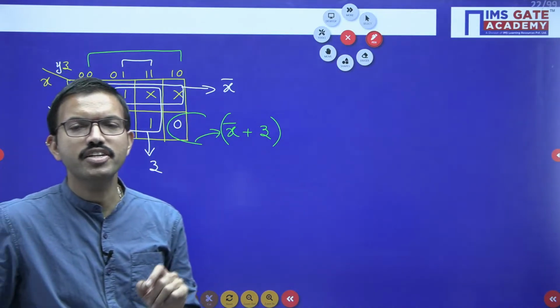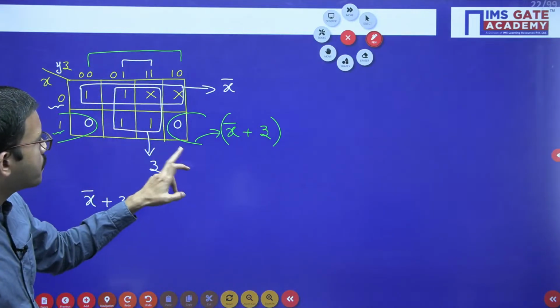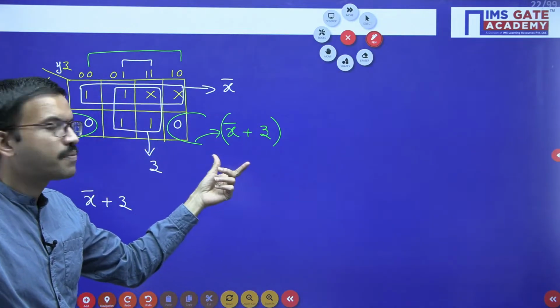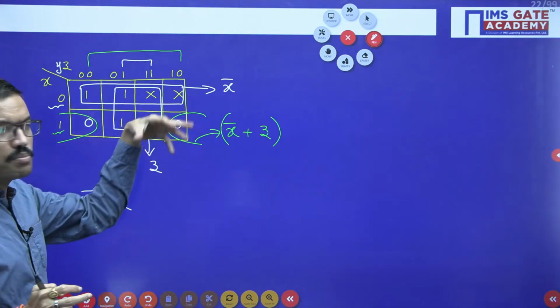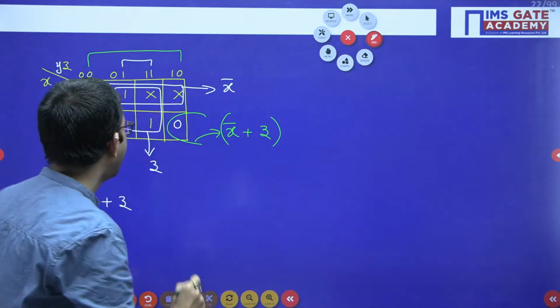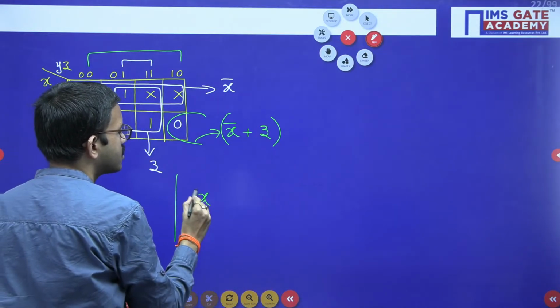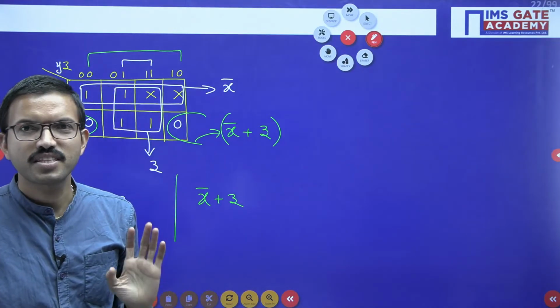In general, when you are doing the grouping of min terms, you will get product terms. Similarly, when you are doing the grouping of max terms, you will get sum terms. Now, in this K map, you are getting only one grouping. Suppose if you are getting more than one grouping, the sum terms we got, we have to multiply. But in this question, since you are having only one grouping of zeros, obviously that is the final answer.